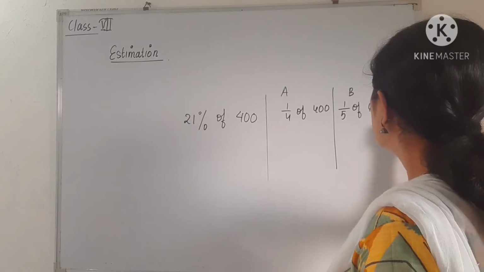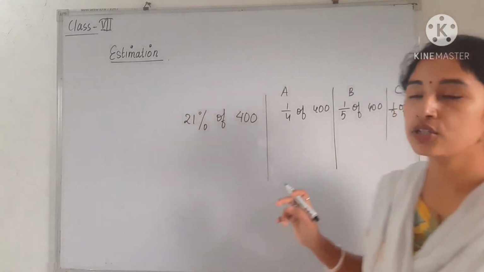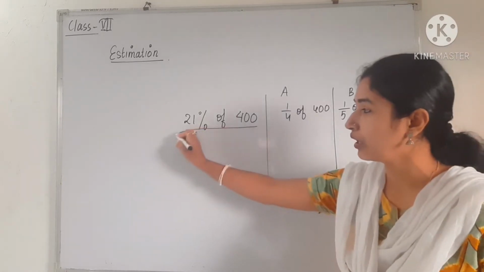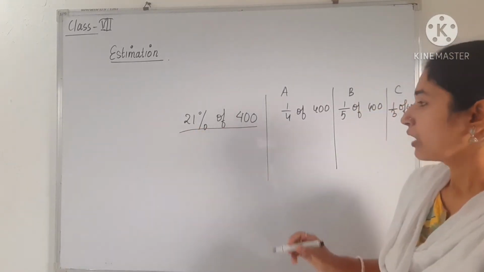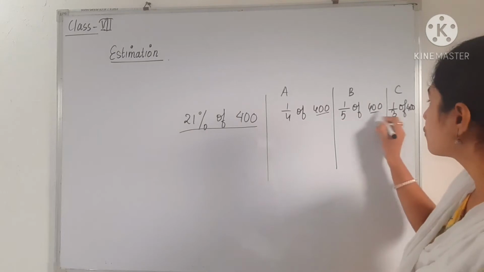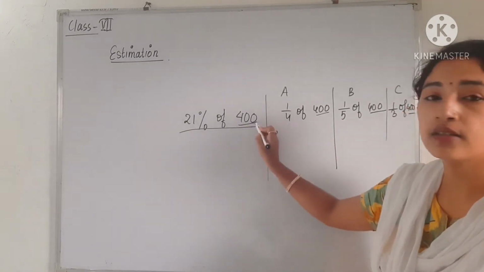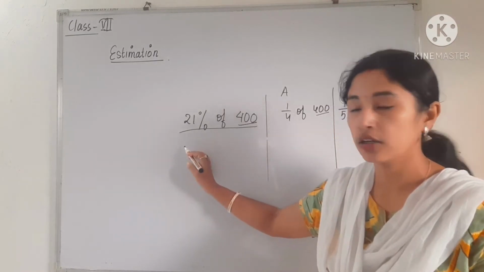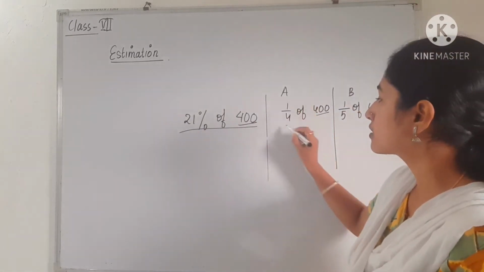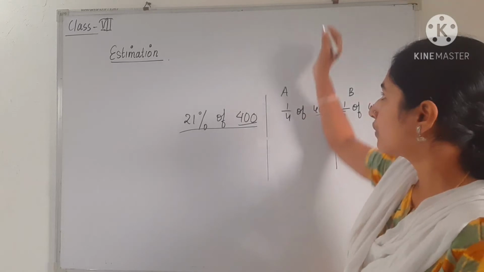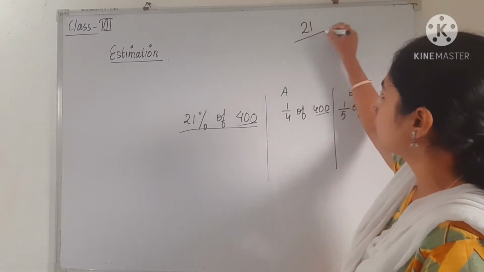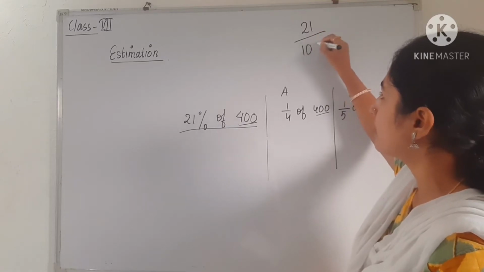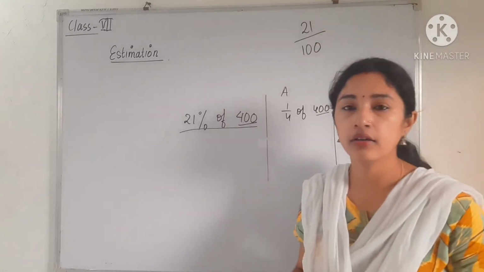So which will be the suitable answer, means the correct estimation of this question? Okay, we have to find. So see here in all the cases 400 is the same. That means simply we have to convert 21% into a fraction, because here you can see this is converted into a fraction. So what will happen if we convert 21% into a fraction? We have to divide it by 100. Okay, so 21 by 100 will be how much?